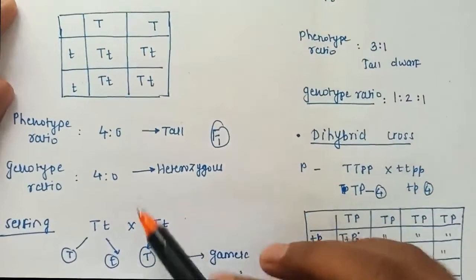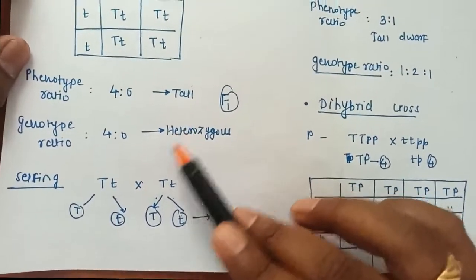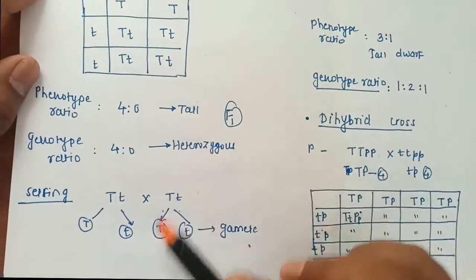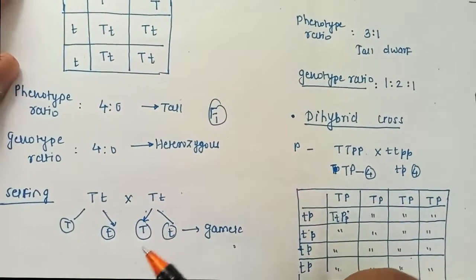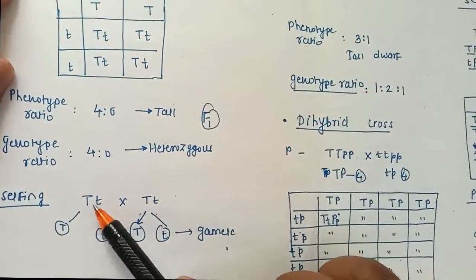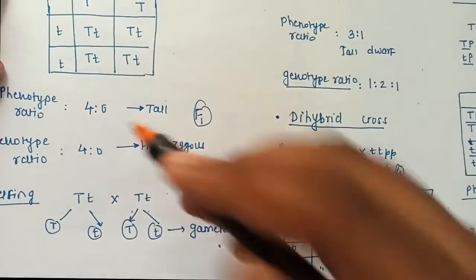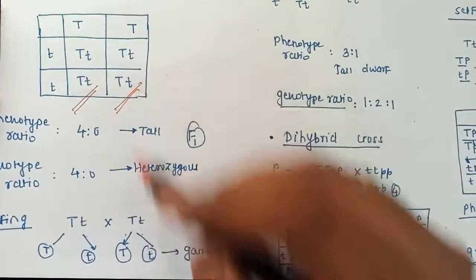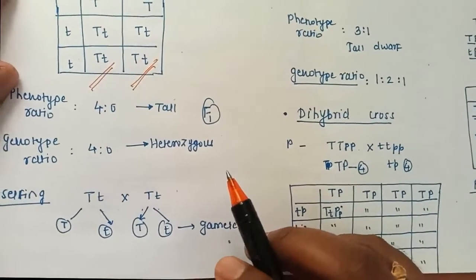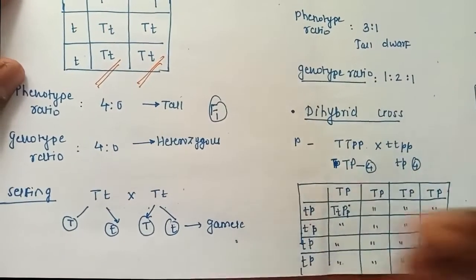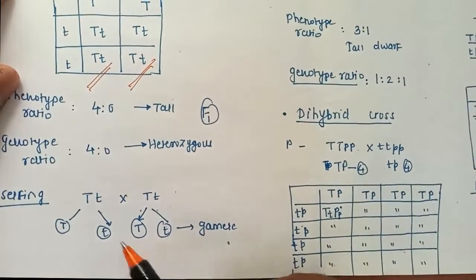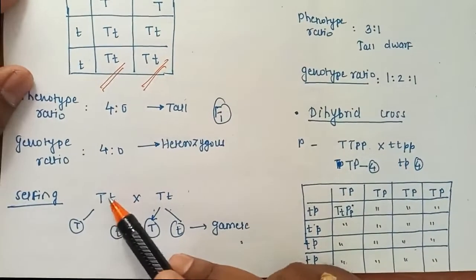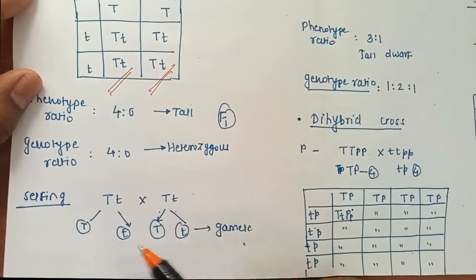Now I will do the selfing between the plants in the F1 generation, which is actually the start of the F2 generation. So it is capital T small t, capital T small t. This means I am selfing this plant and this plant. Selfing, I told you, is pollination or hybridization between plants of the same generation. So what are the gamete possibilities? It will be T, t, T, t.